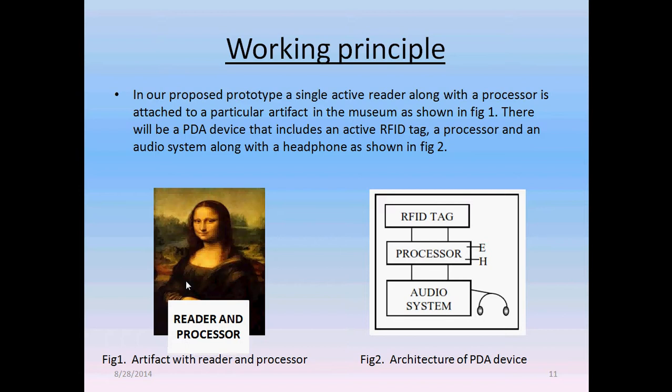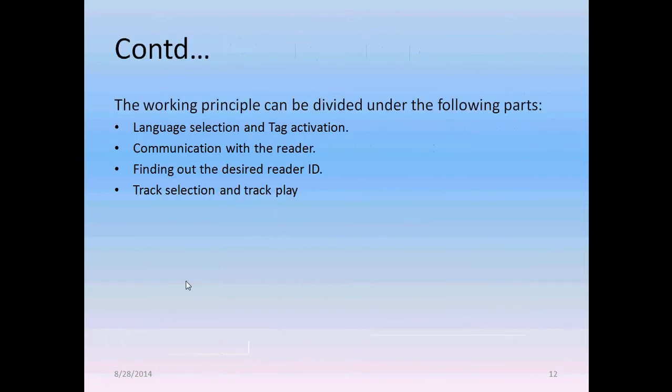As the reader costs are quite high compared to the tag, readers are placed at a fixed position with the artifacts. And we have implemented two different languages, English and Hindi, for the audio system. The working principle can be divided into the following parts: language selection and tag activation, communication with the reader, finding out the desired reader ID, track selection and track play.